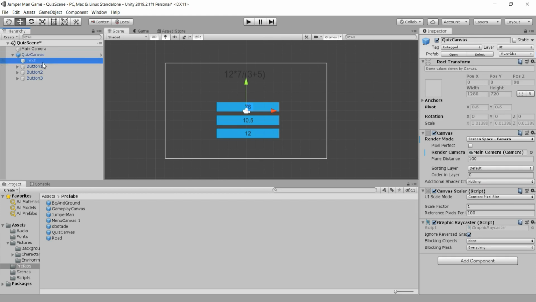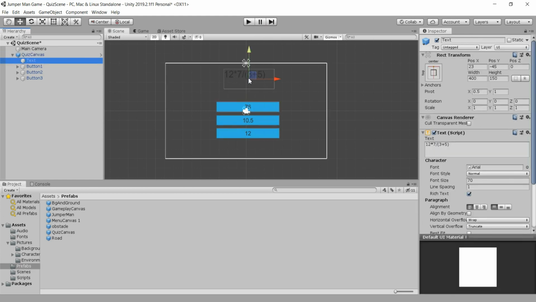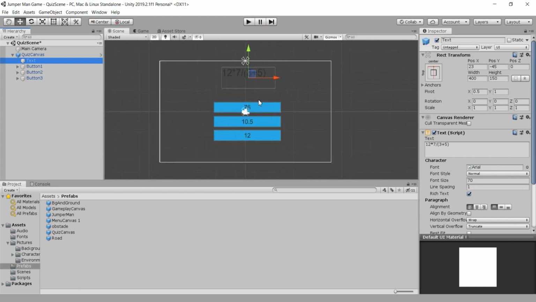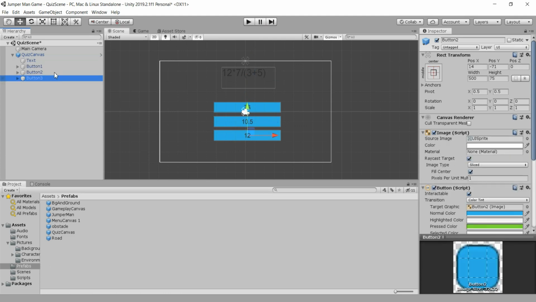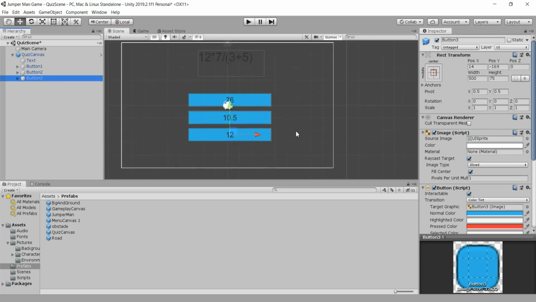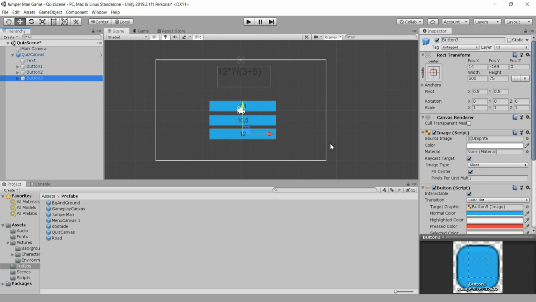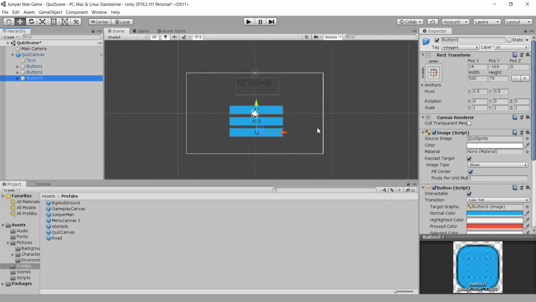In our quiz canvas, we see one simple text, which is our mathematical task. We have just this one task, but you can add as many mathematical tasks as you want. This is just the one that we imported along with this project. Then we have three buttons, which are our three answers. The first answer is incorrect, the second answer is actually correct, and the last answer is also wrong. These are the three buttons that we can click at any time in this scene.